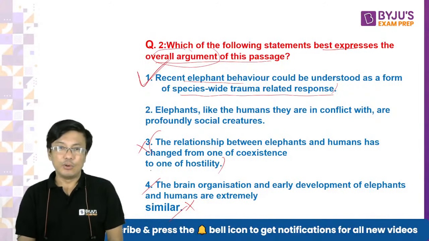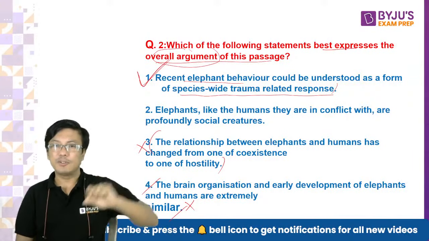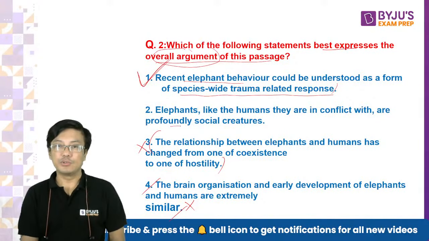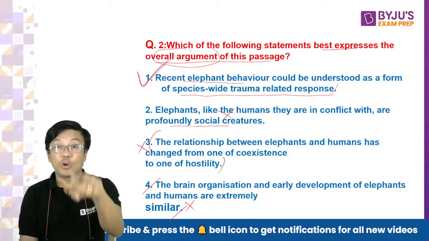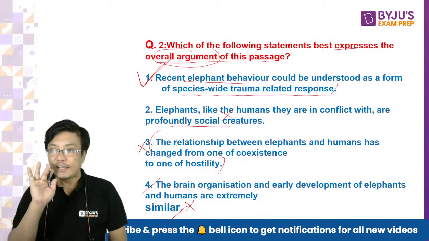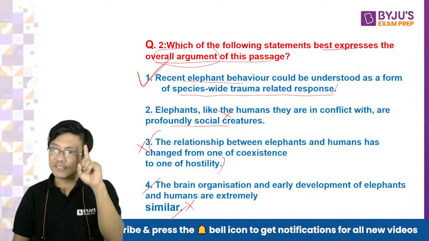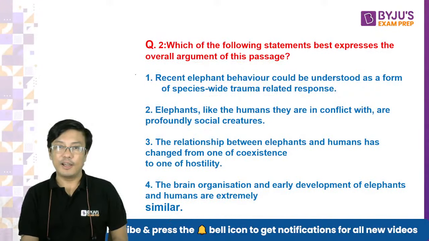ठीक है? If you look at it, 2, 3 and 4 are not wrong, but they are just small parts of the passage. Elephants are profoundly social creatures है, लेकिन problem कहाँ दिखा रहा है इसमें? नहीं. A देखो, problem के साथ cause is also mentioned in A. ठीक है? So if you notice, ऐसे 1-2 questions definitely होता है, right, in the exam. Is this clear now why 1 is the answer?